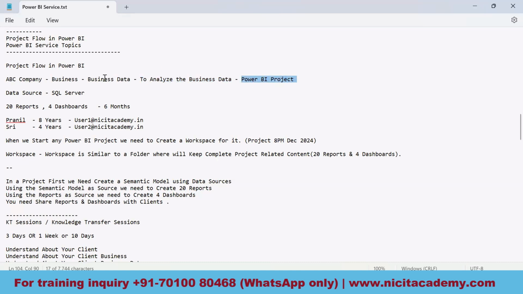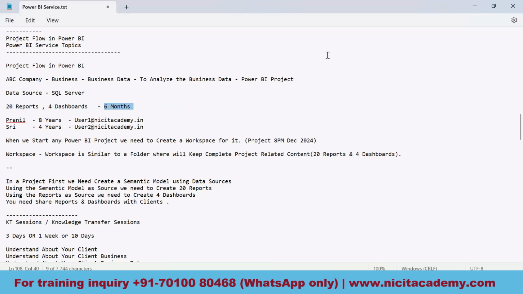In the Power BI project, the business data will be stored in a data source called SQL Server. Let's imagine this ABC company is storing the business data in SQL Server, and they have initiated a Power BI project where the data source will be SQL Server. For this project, there is a requirement from the client that we need to develop 20 reports and 4 dashboards, and the duration would be around 6 months.